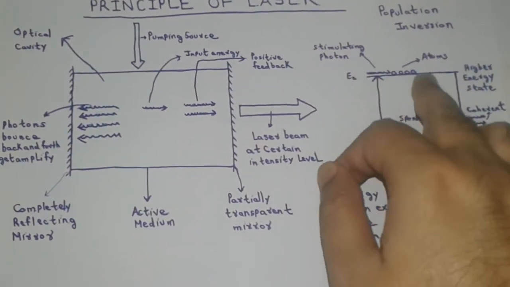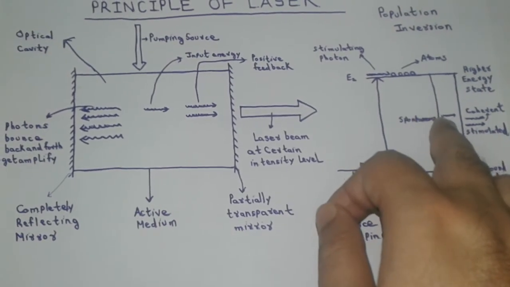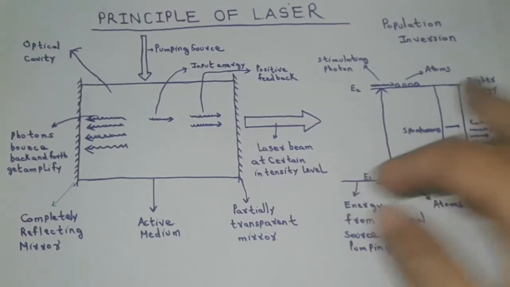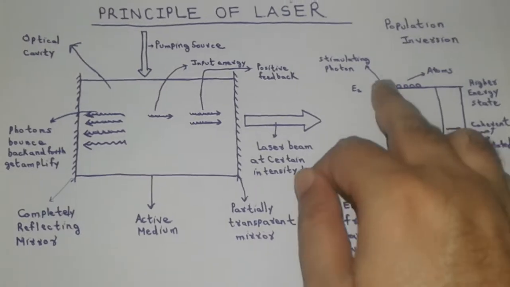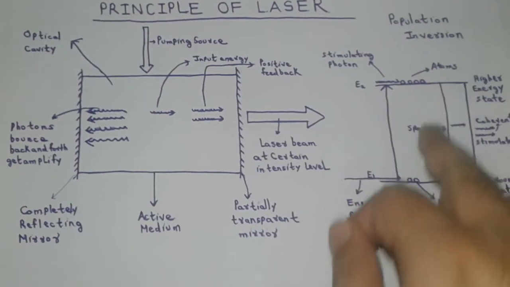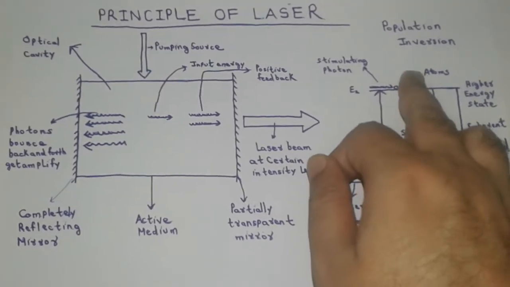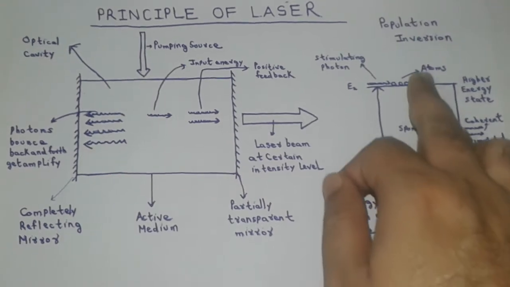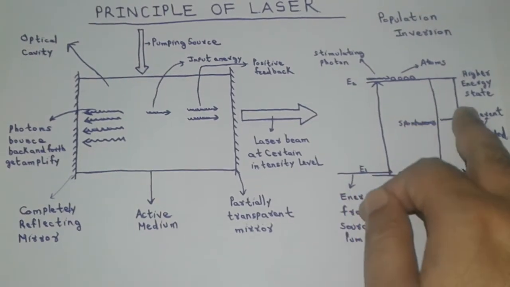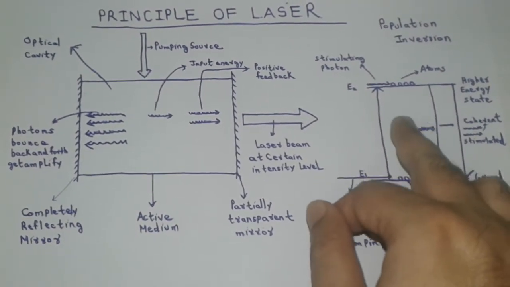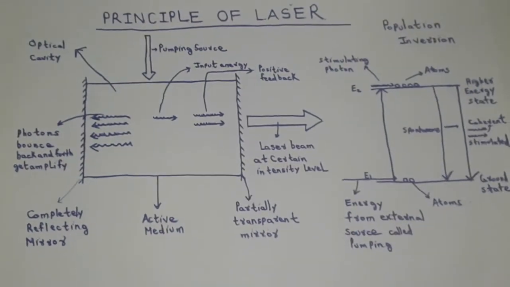The atoms in higher energy state E2 spontaneously decay to ground state E1 by emitting a photon in a random direction by spontaneous emission. As the number of atoms in ground state decreases and the number of atoms in excited state increases, the rate of absorption of photons by atoms in ground state falls, and at the same time the rate of emission of photons due to transition of atoms from excited state E2 to E1 increases, till the rate of absorption is equal to the rate of emission and equilibrium condition is attained.